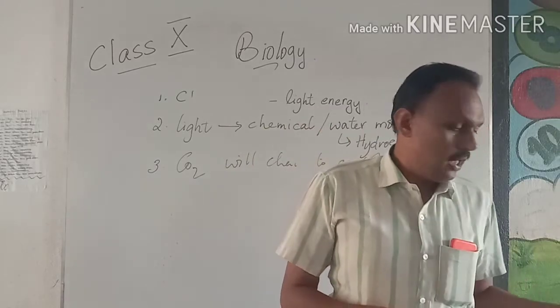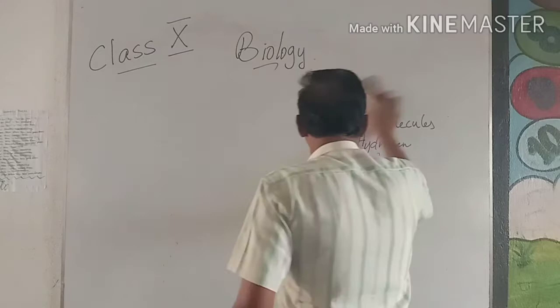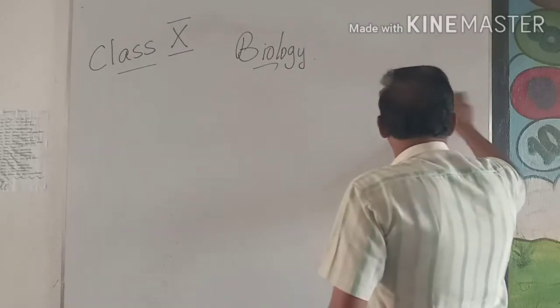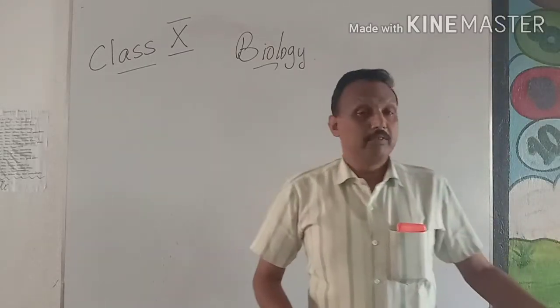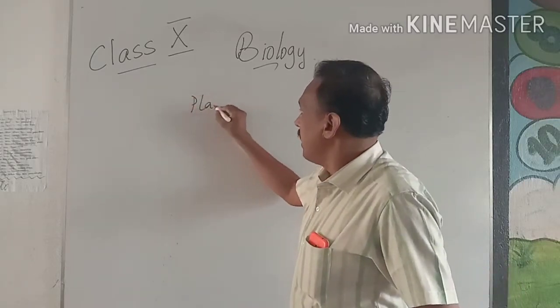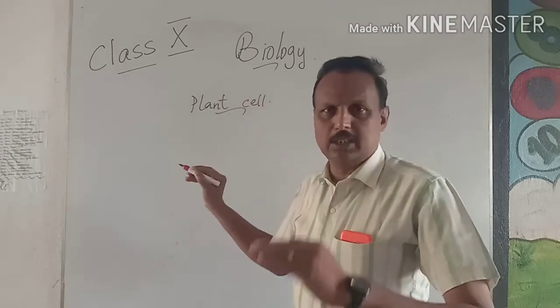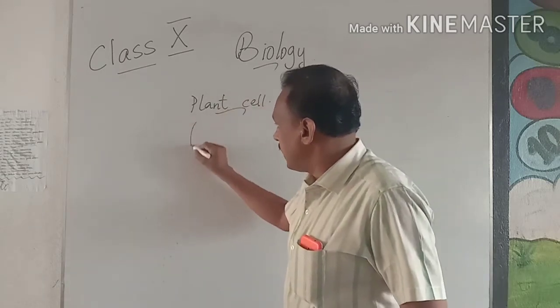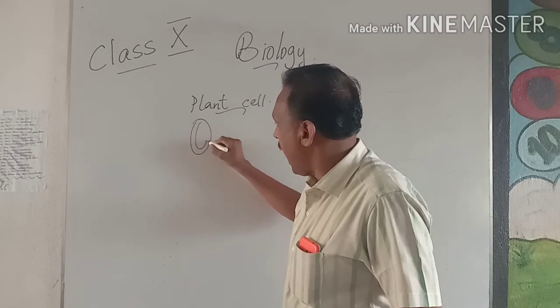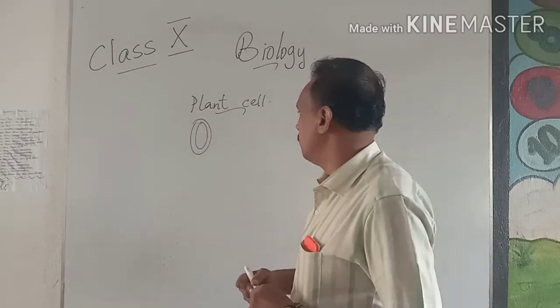Even in the cell, in class 9 we have studied about the cell membrane, plasma membrane, and then we have the nucleus and the cytoplasm. But plant cells are different. In today's topic, we are going to see only about this one. It is very simple. Plant cell, other than the plasma membrane, has one more membrane called the cell wall. That also we will study.